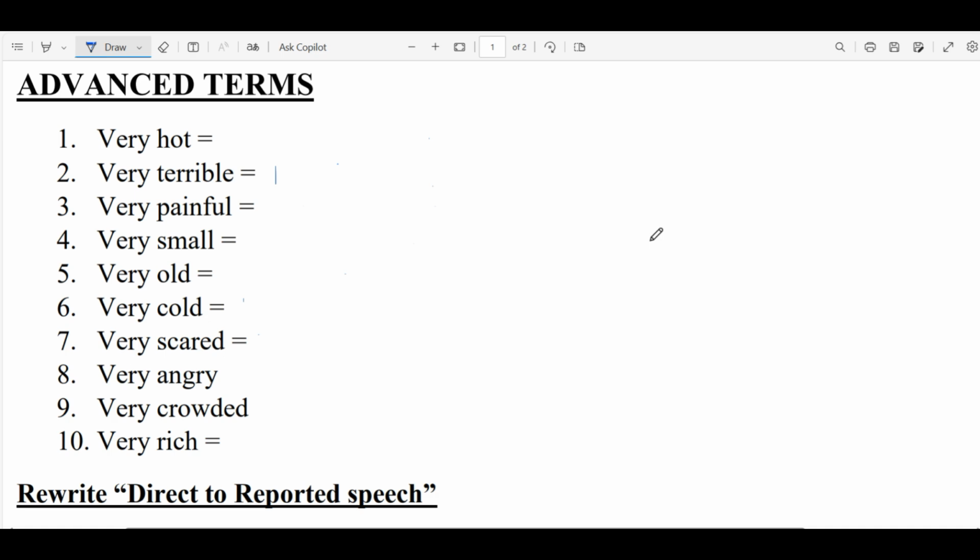So the first one, we have very hot, so we can use boiling. Boiling is not only used in chemistry or science, you can use it in a conversation. Then the second one, we have sweltering. The next one, we have very terrible. We can use horrendous.